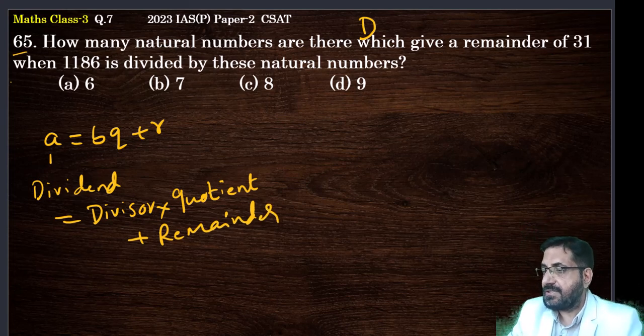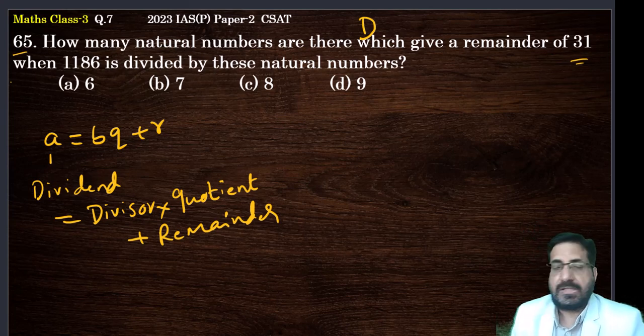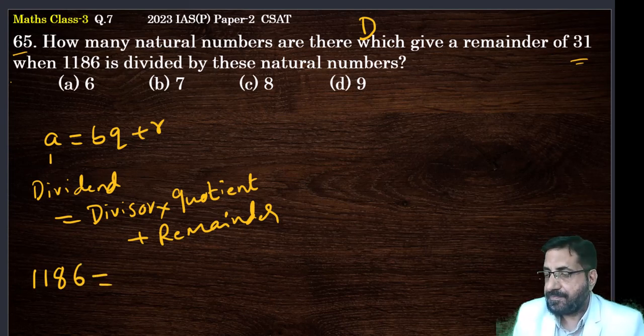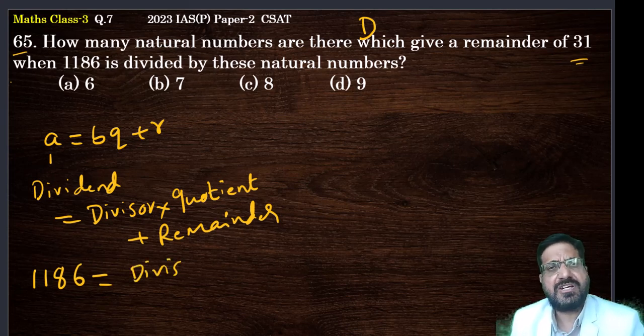In this question the remainder is given as 31. So let me write it. The dividend is 1186, which can be expressed on a divisor, any natural number. What is a natural number?